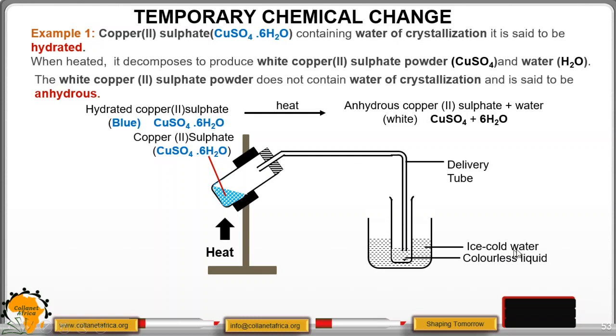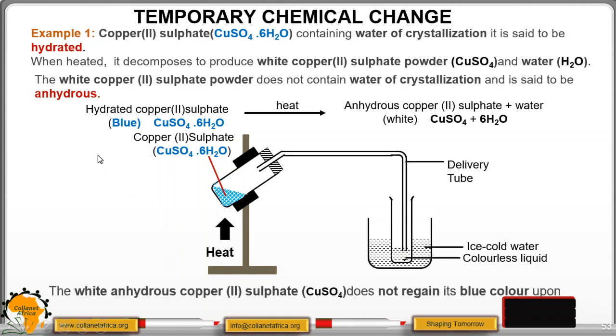That is why you have ice cold water, to make the vapor turn to liquid by removing the kinetic energy. The white anhydrous copper(II) sulfate does not regain its blue color upon cooling.